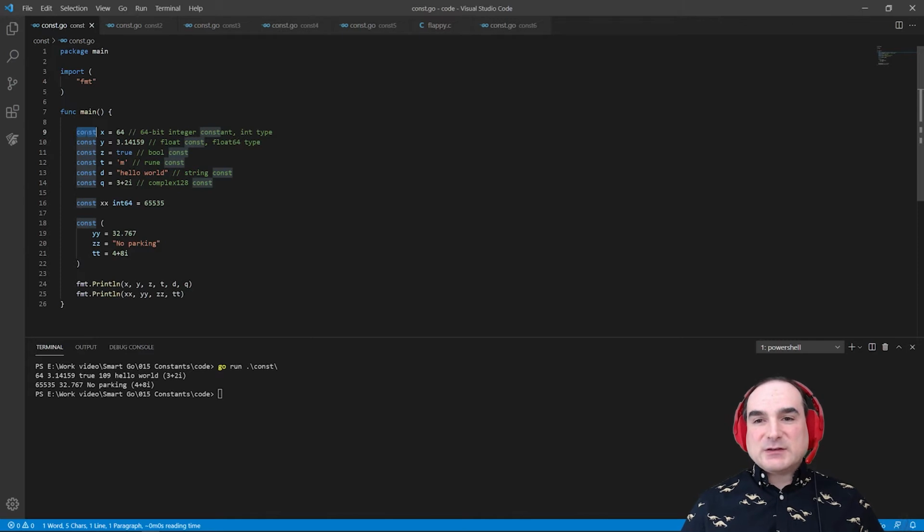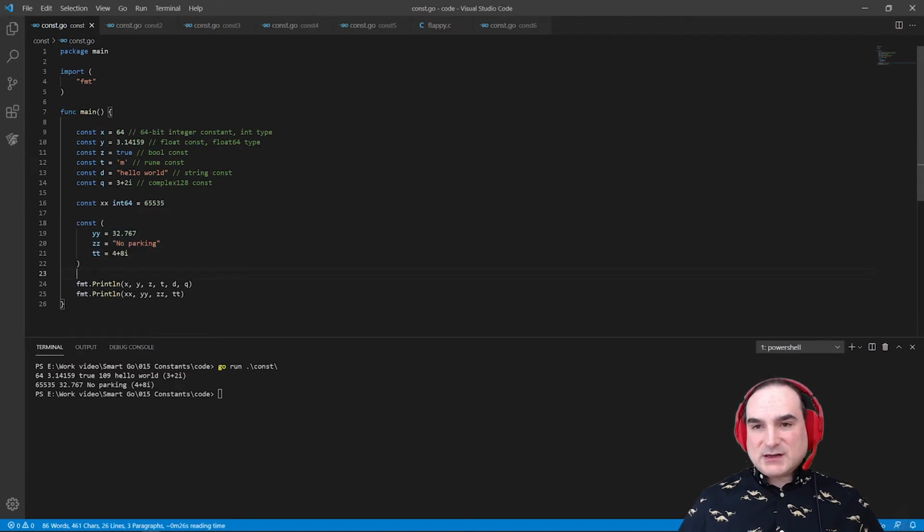Because constants can only be a small selection of types, the type of the constant can typically be inferred from the declaration. I've noted here the default types that we get for each constant that we're creating. You can also explicitly declare a type if you need to, as we do here with an integer. And also, you can declare multiple constants at once by using this block declaration syntax.